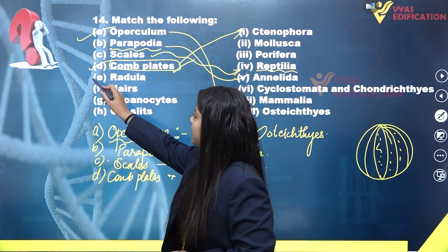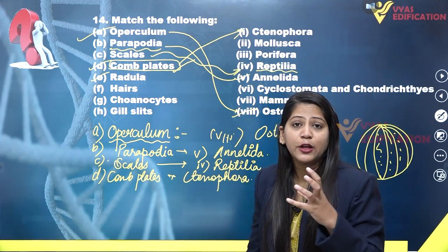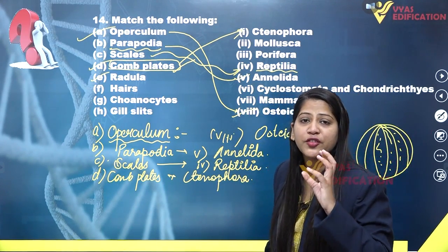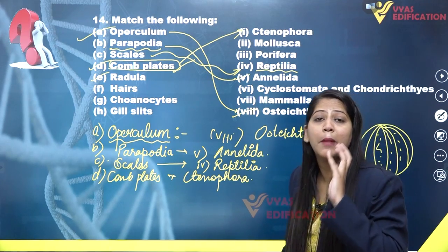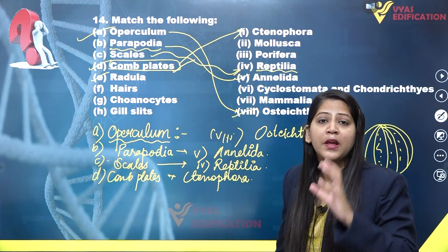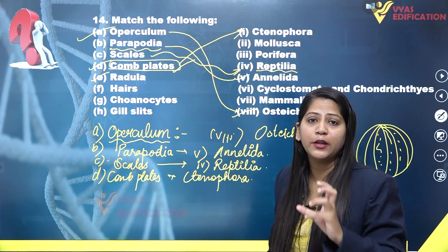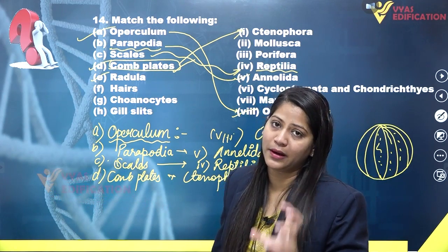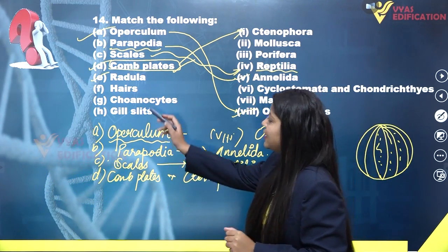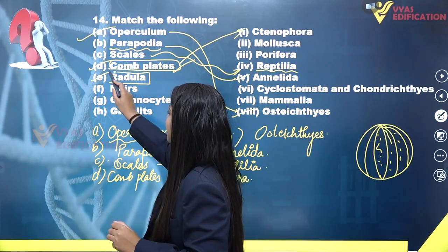Then we have E, that is radula. Radula is a rasping organ which helps in food gathering in the members of Mollusca. Molluscans have a radula, a rasping organ in their buccal cavity, and it helps in food gathering.